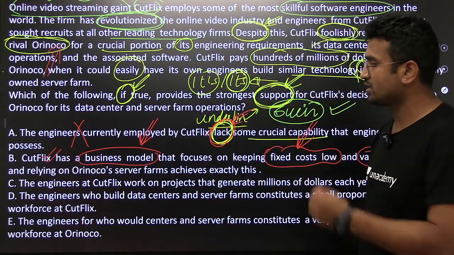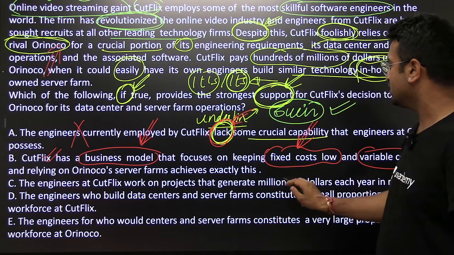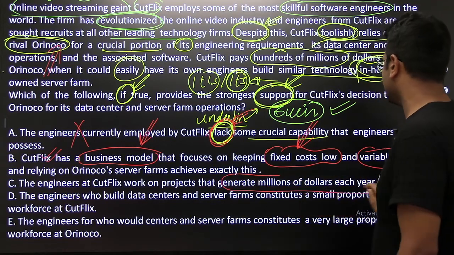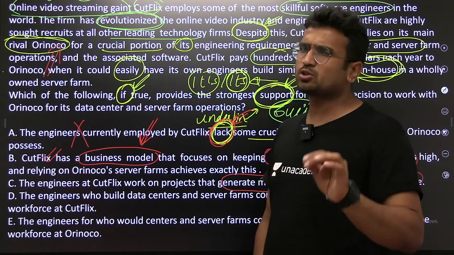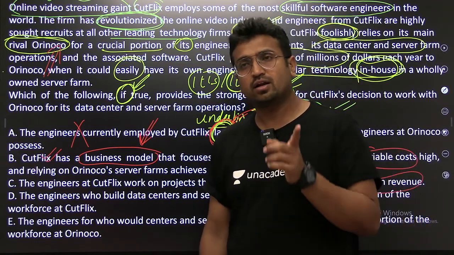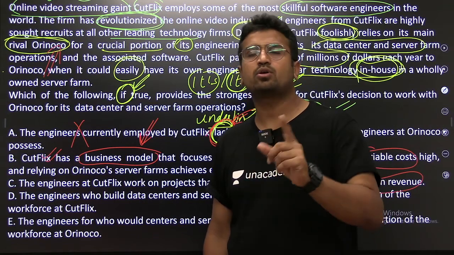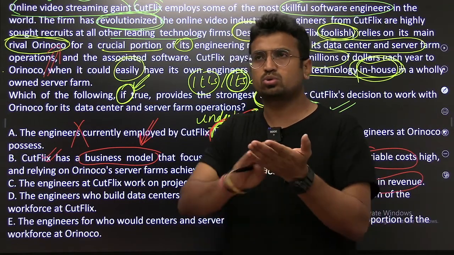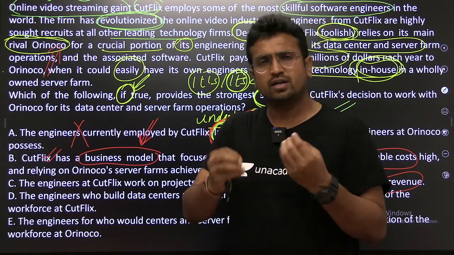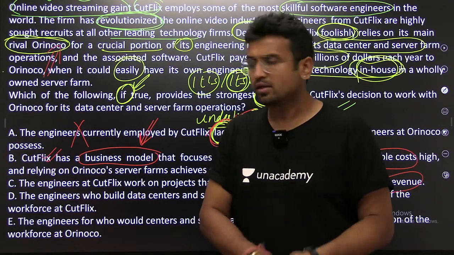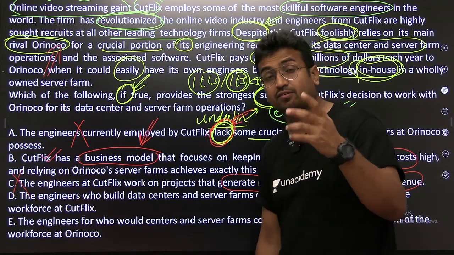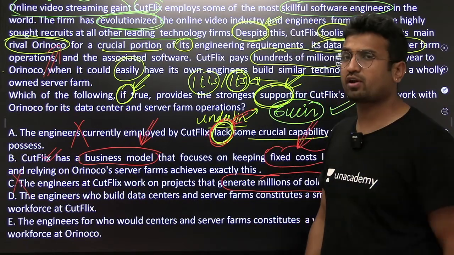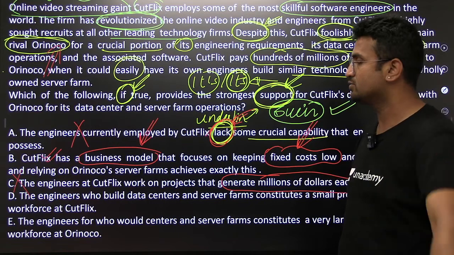Third, the engineers at Cutflix work on projects that generate millions of dollars each year as revenue. So what, man? For example, your salary is 1 crore rupees per month. That does not give you any entitlement or luxury to throw away, to spend the entire money. Right? Just because you are making good bucks, we say when the going is good, always save for rainy days, because anyway rainy days will come.